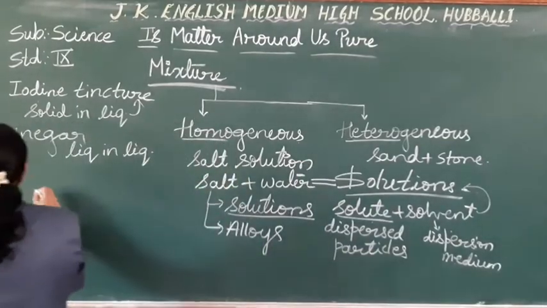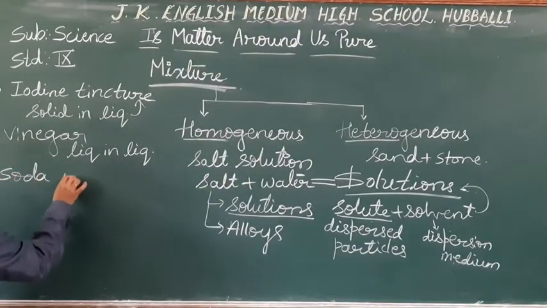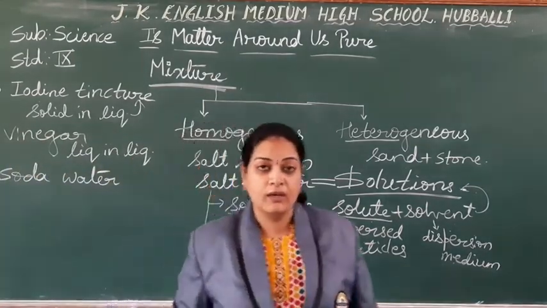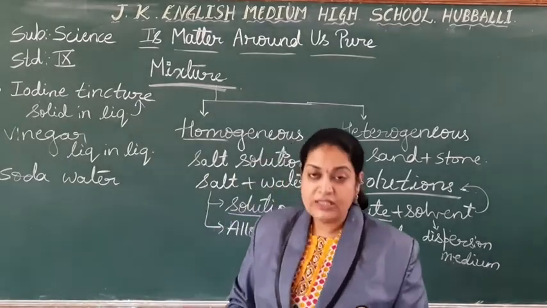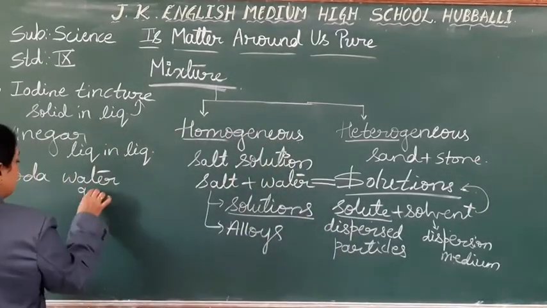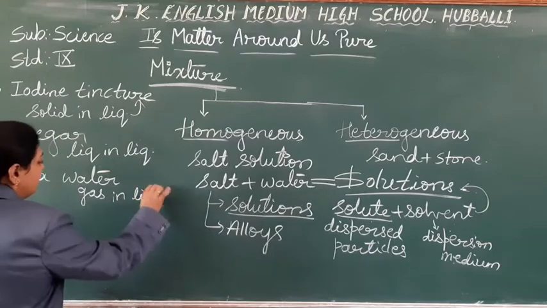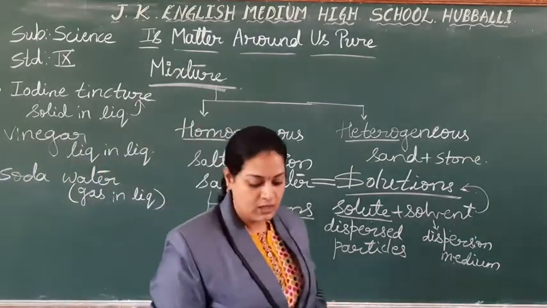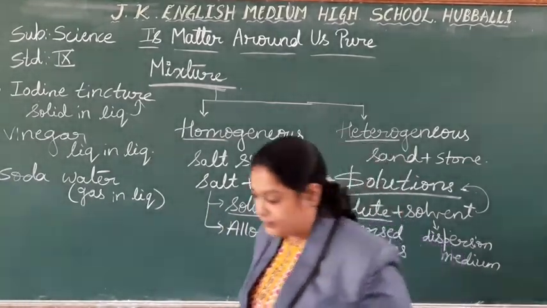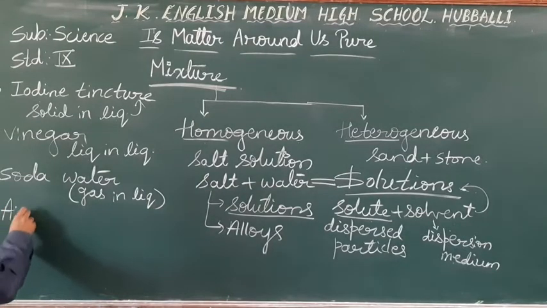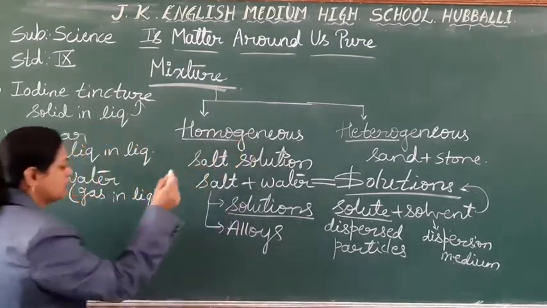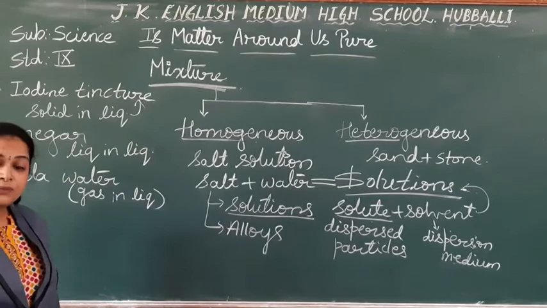Next example, soda water. What is the combination of soda water? Carbon dioxide gas which is dissolved in the water. Right? So carbon dioxide is a gas which is dissolved in the liquid. So it is an example for solution of gas in liquid. Okay. One more example, air. As you know, students, air is the best example for the mixture and it is an example for homogeneous. What is present in the air?